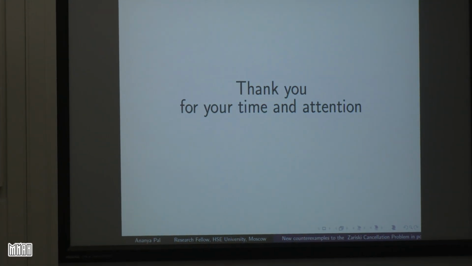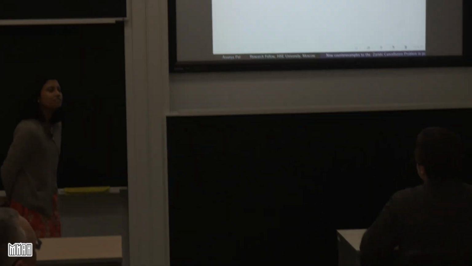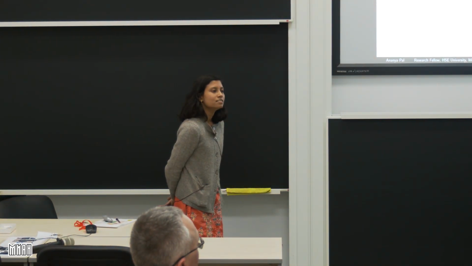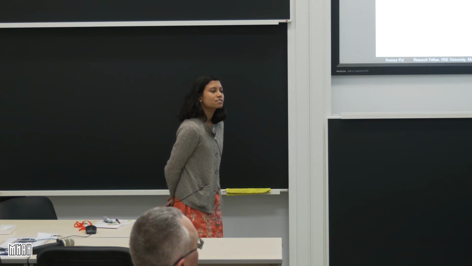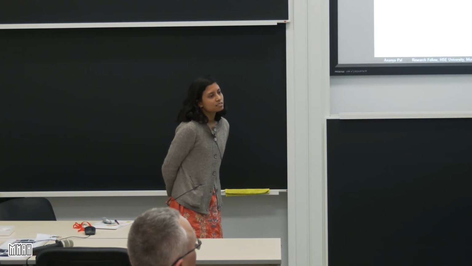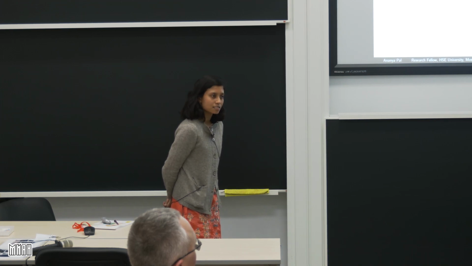Maybe, do you know some candidates to be counterexamples to the cancellation problem and the Zariski cancellation problem in zero characteristic? I know the example due to Bhattacharya and Dutta. Yes. Do you know some other candidates?